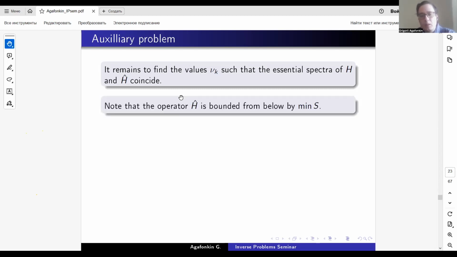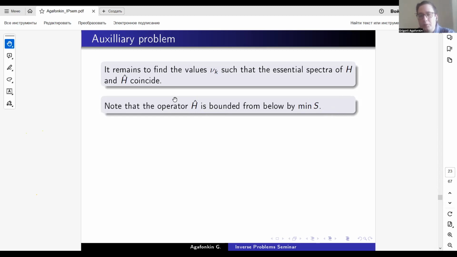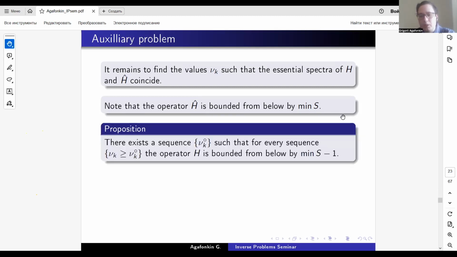We recall that for the correct definition of both operators, I speak some words about the correctness of definition. We know that the operator h hat is by construction bounded from below by minimum of s, and we have to make sure that the operator h will also be bounded from below by some constant. By construction, it can be shown.